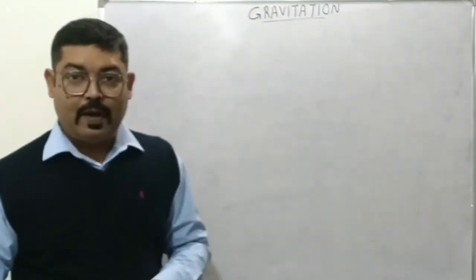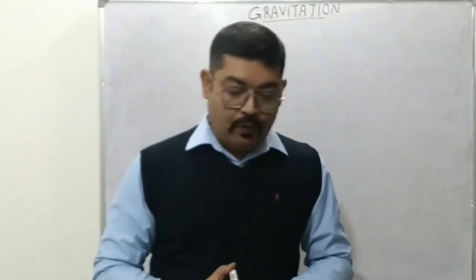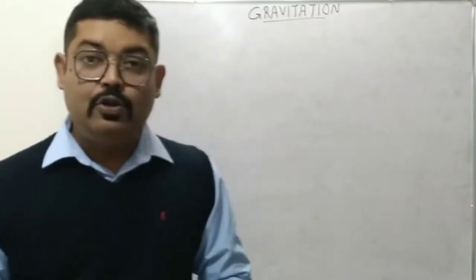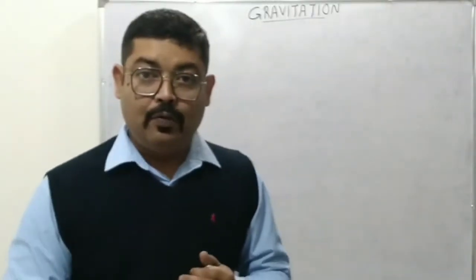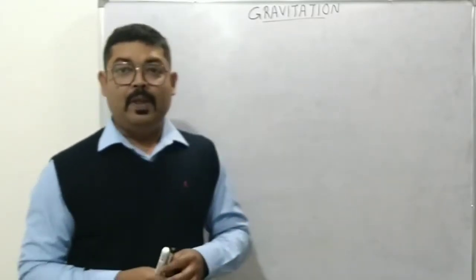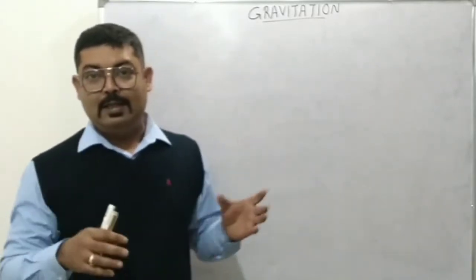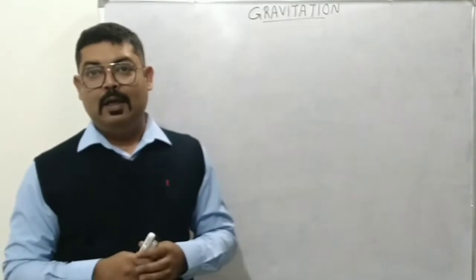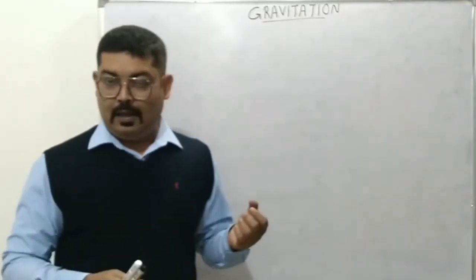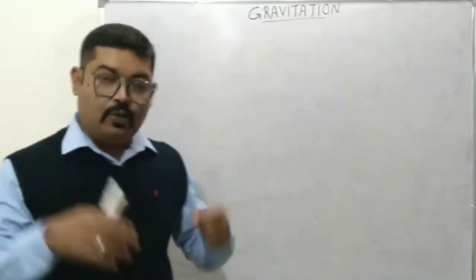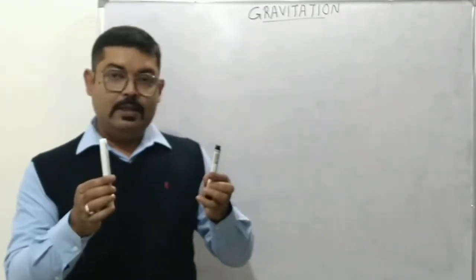So if we have to define gravitation, gravitation is the force of attraction between any two bodies in the universe. Now when we say bodies, we mean it could be two galaxies as two entities. It could be two stars, a star and a planet, right, at the cosmic level. It could also be between these two objects.